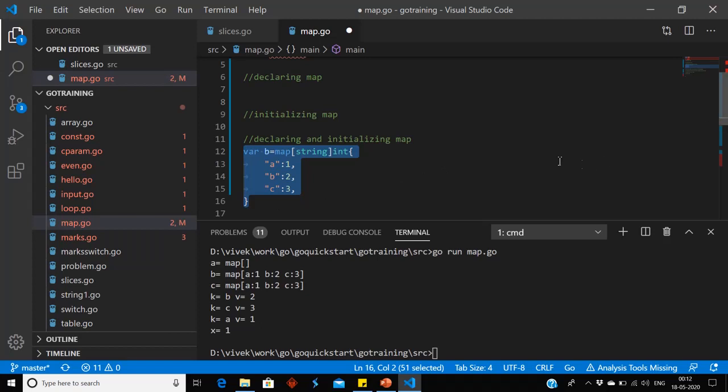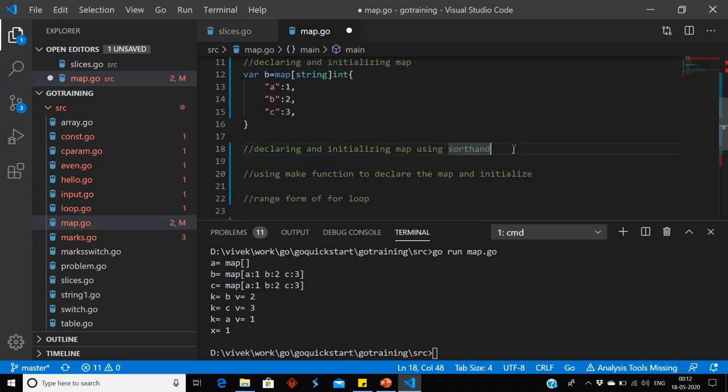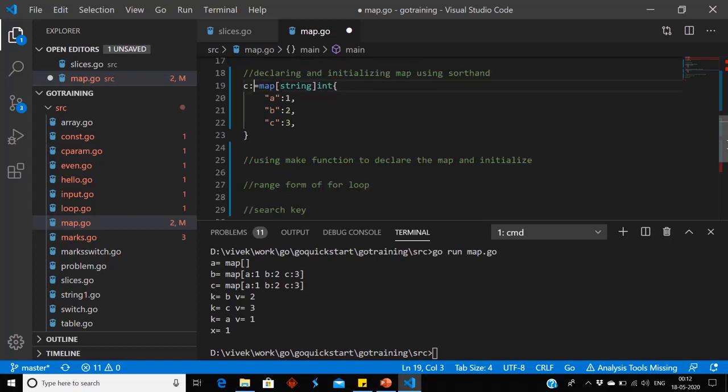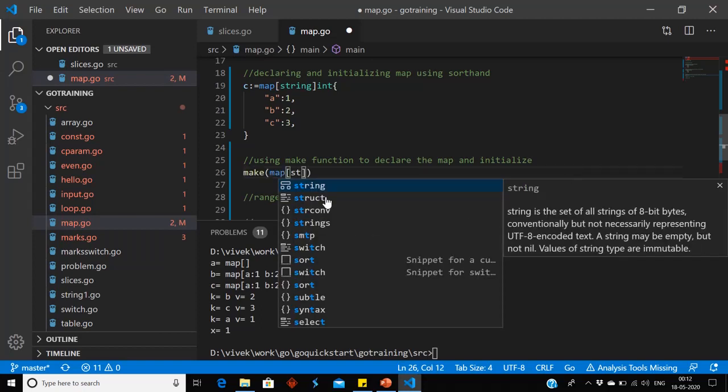How can this be achieved using shorthand operator? Very simple, we can copy and paste the code. Just we can remove the var and we can use shorthand operator. We can use make function to create the map. How can we use make function to create the map? That is make map. What kind of map do I want to create? String and int.